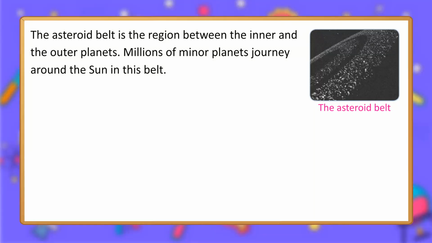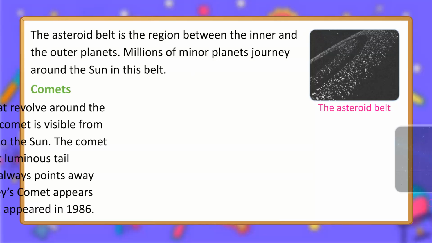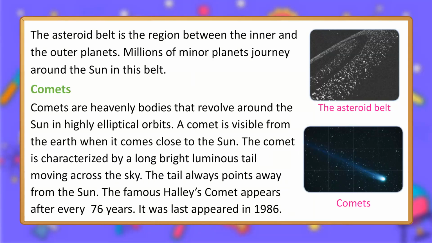Comets. Comets are heavenly bodies that revolve around the Sun in highly elliptical orbits. A comet is visible from the Earth when it comes close to the Sun. The comet is characterized by a long, bright, luminous tail moving across the sky. The tail always points away from the Sun. The famous Halley's Comet appears after every 76 years. It last appeared in 1986.